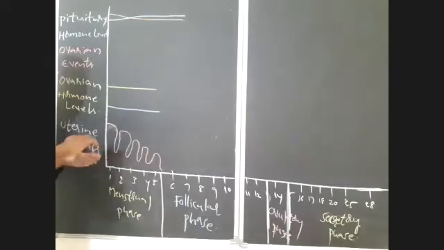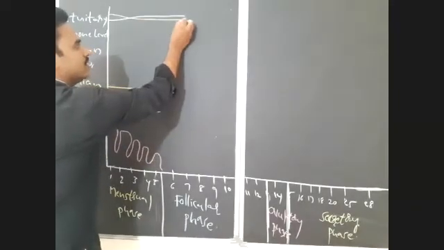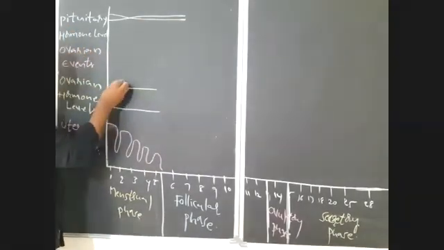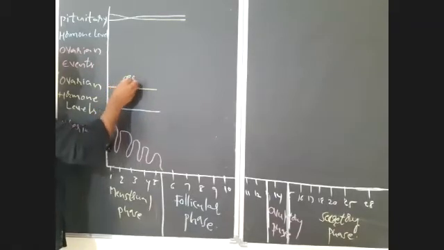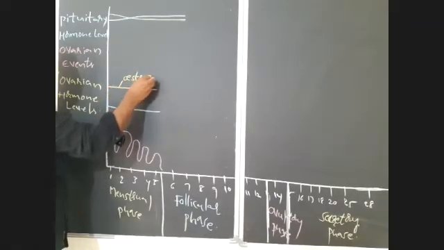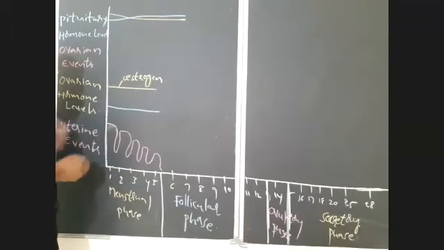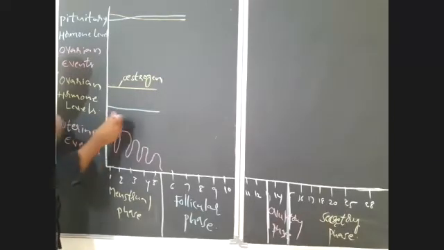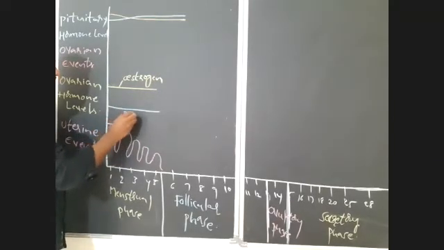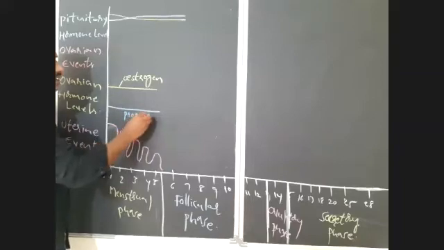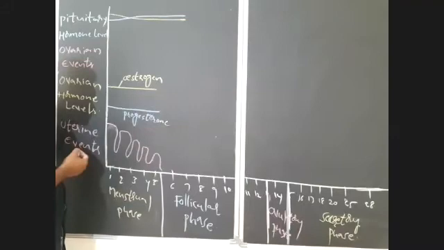So here two hormones: this is estrogen, and this is progesterone, estrogen and progesterone.